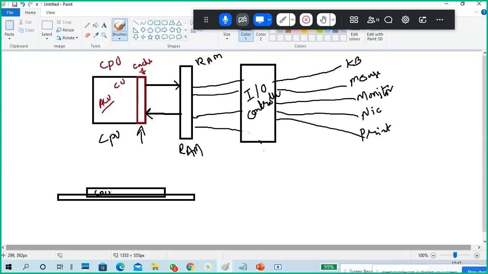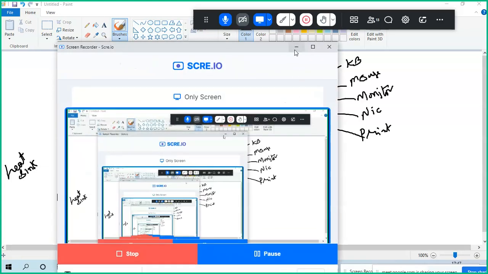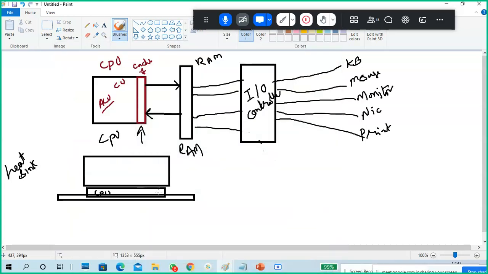The bottom one is like a circuit board. On this processor there is a heat sink. What is a heat sink? The CPU produces a lot of heat, and the heat is absorbed by this heat sink.